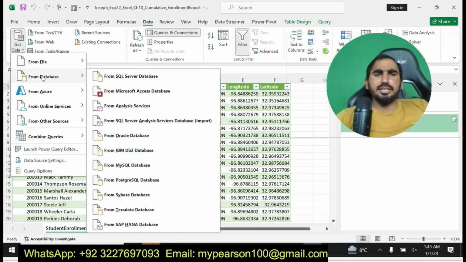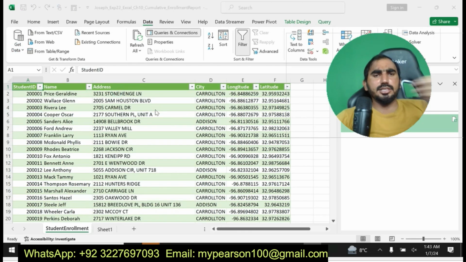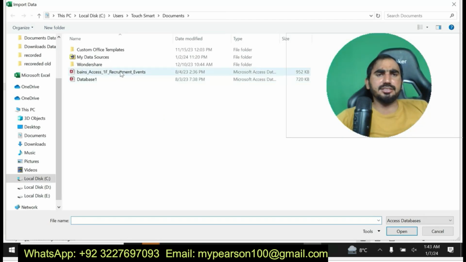I am going to import the data from the Access database files. Here you can see.